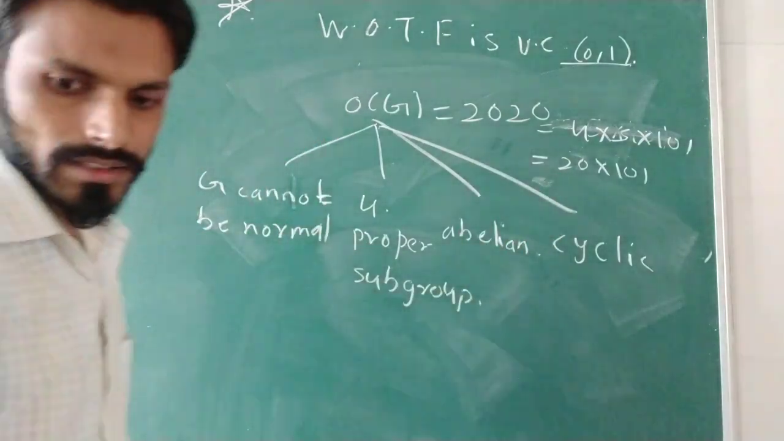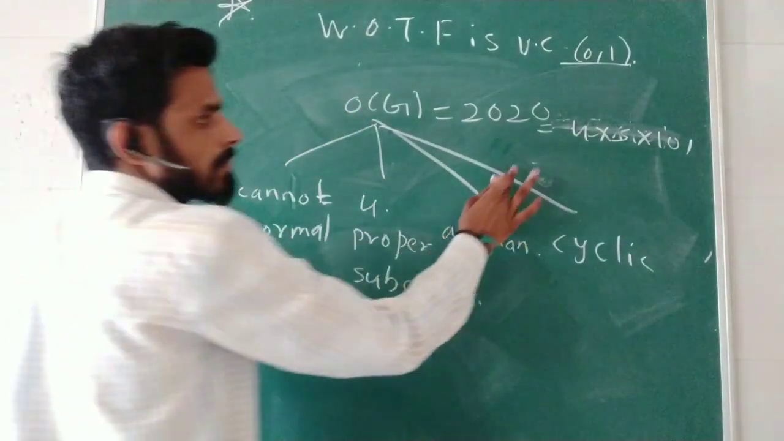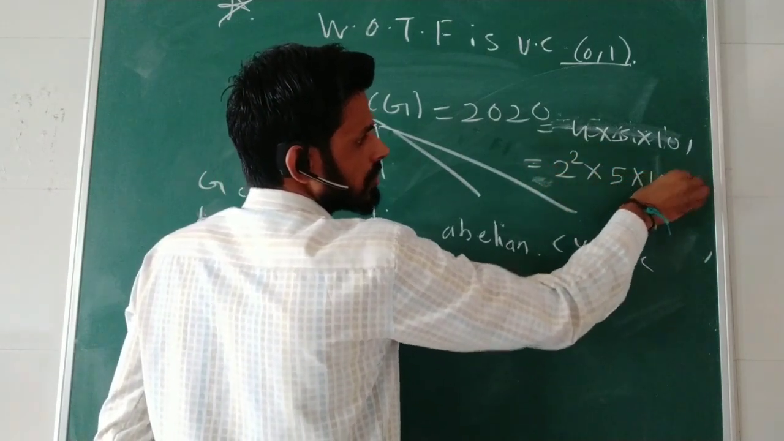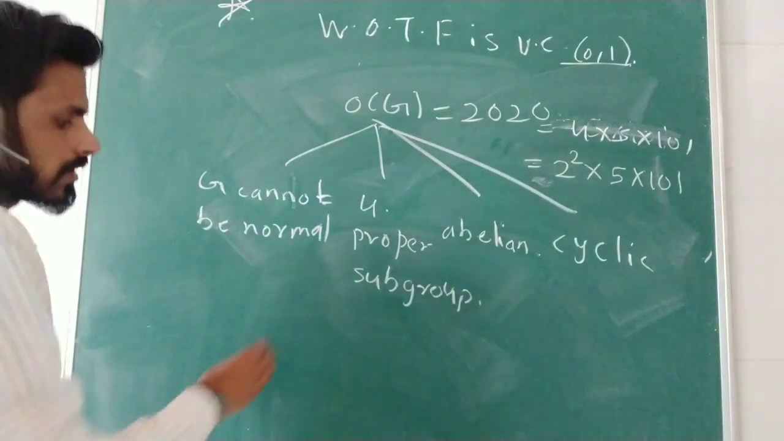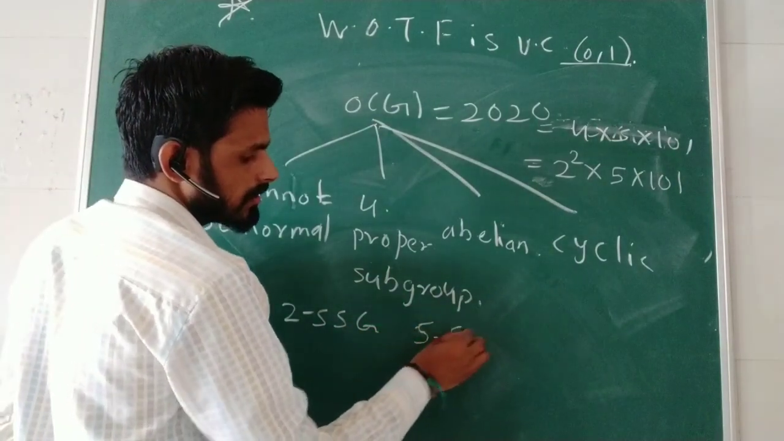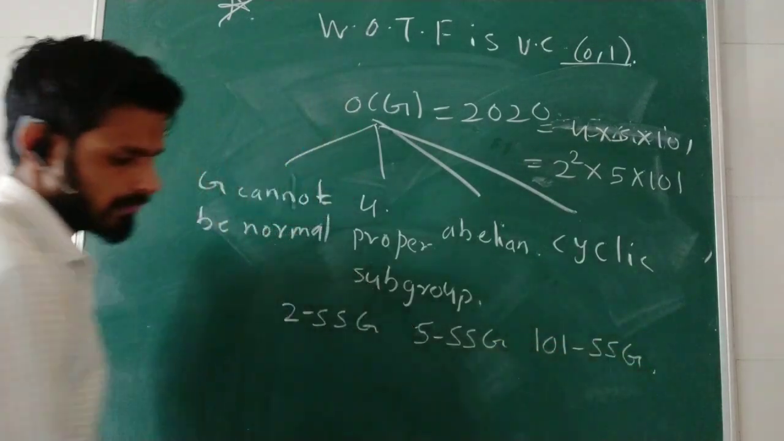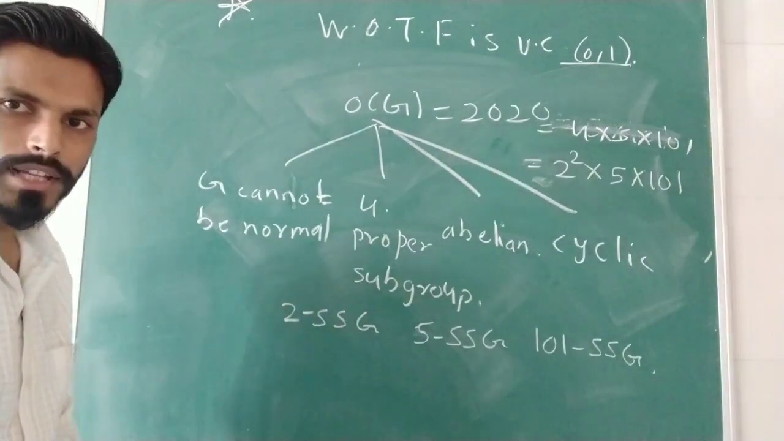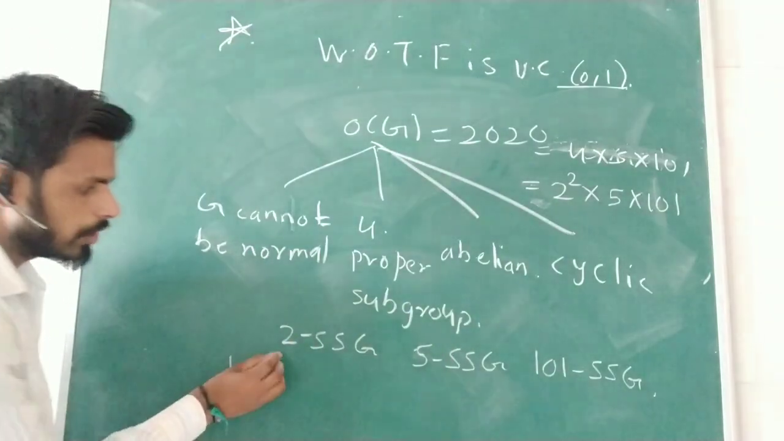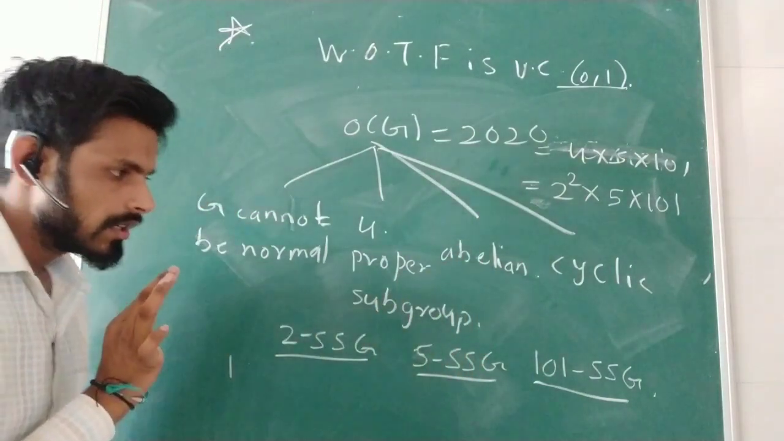So the prime factors are 2, 5 and 101. Therefore 2020 can be written as 2 square into 5 into 101. Now there are 2-Sylow, 5-Sylow and 101-Sylow subgroups. Now how many 2-Sylow, 5-Sylow and 101-Sylow subgroups?